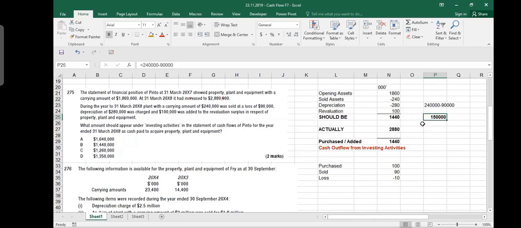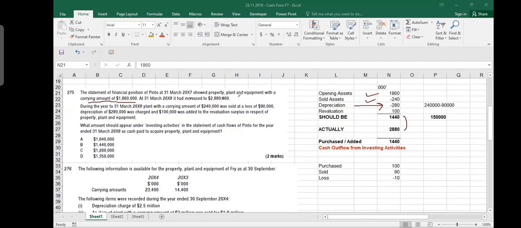No, we should not be doing 150, because I am not preparing it based on cash inflow and outflow. I'm taking it from the net book value. If you pay attention, this 1860, I'm talking about 1860, was the carrying amount. So you start with the carrying amount you were given, and from it you subtract the carrying amount. The carrying amount was 240. We are starting with the net book value and we subtract the net book value. The net book value of the asset is this, then the net book value at the end is this, and this is the difference. Okay, understood. Otherwise, we should also not be talking about depreciation, because depreciation is also a non-cash thing.